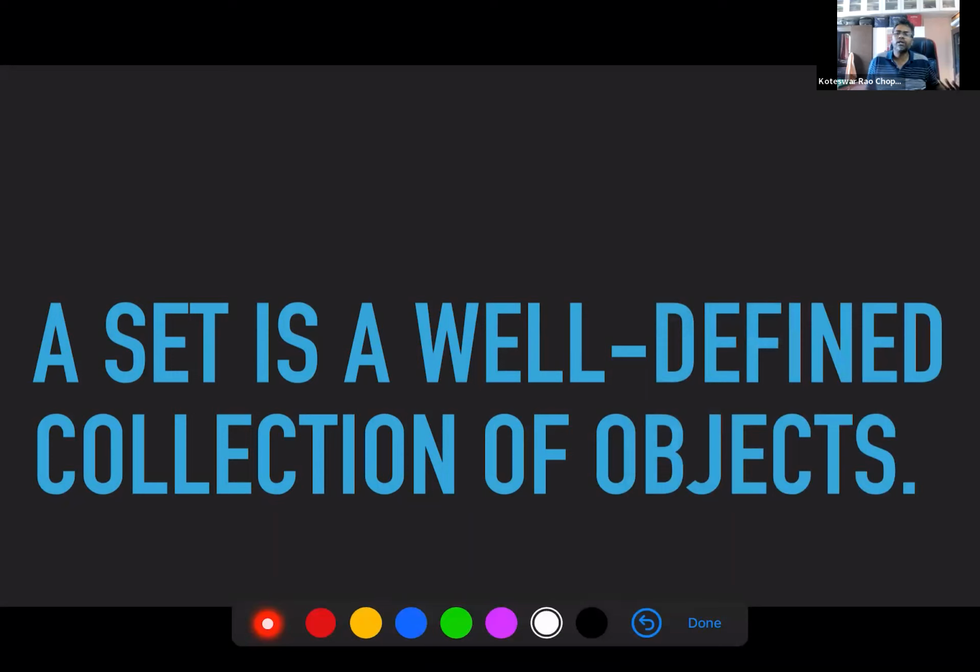So you have a collection, a group of objects, and they have to be well-defined. If an object is in the set, we need to be sure that it is eligible to be in the set. If you look at the example that Harsha gave, the heights of students, for each student you have measured his or her height, and then you are putting it in a list. So that is a set.